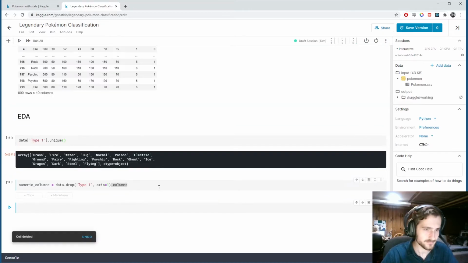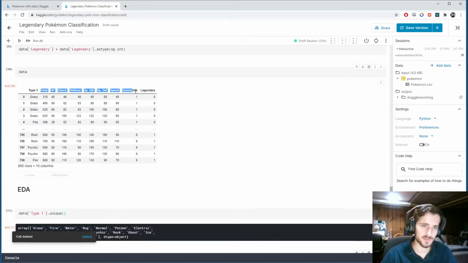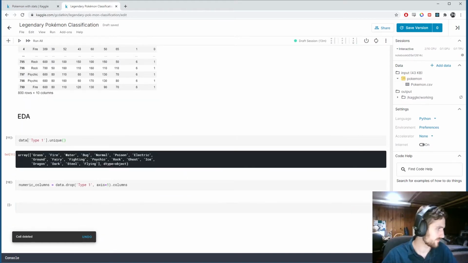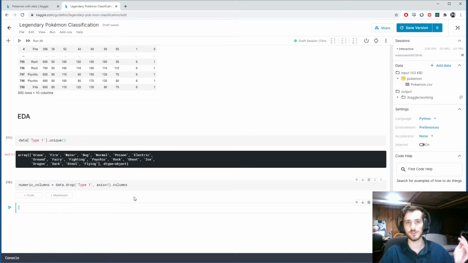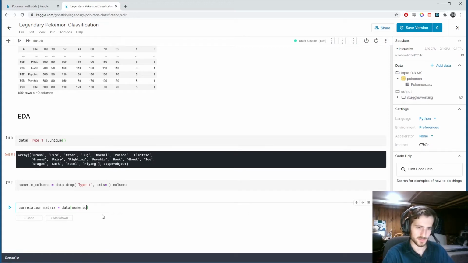So numeric columns is going to be all of the column names except type 1, so these. And then we're just going to get a correlation matrix for those numeric columns. And we're doing this so we can see a nice heat map of the correlations between the variables. So correlation matrix equals data sub numeric columns .corr. That's a pandas function that allows us to just generate the correlation matrix.